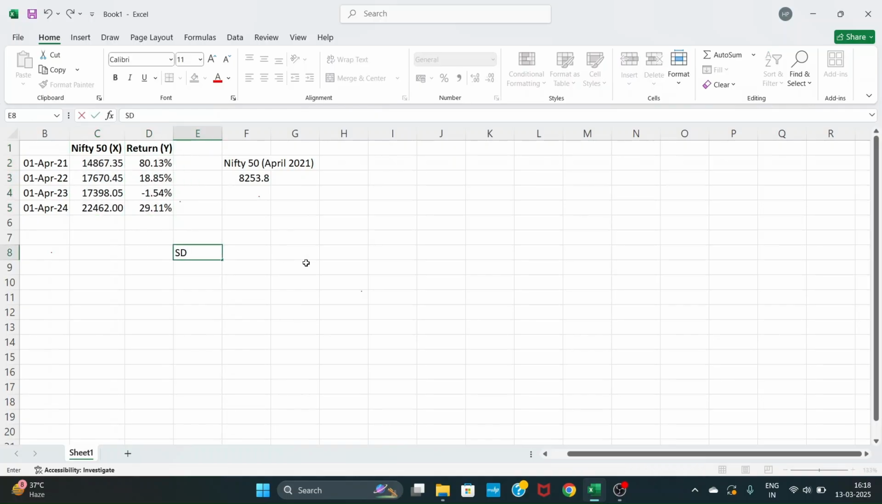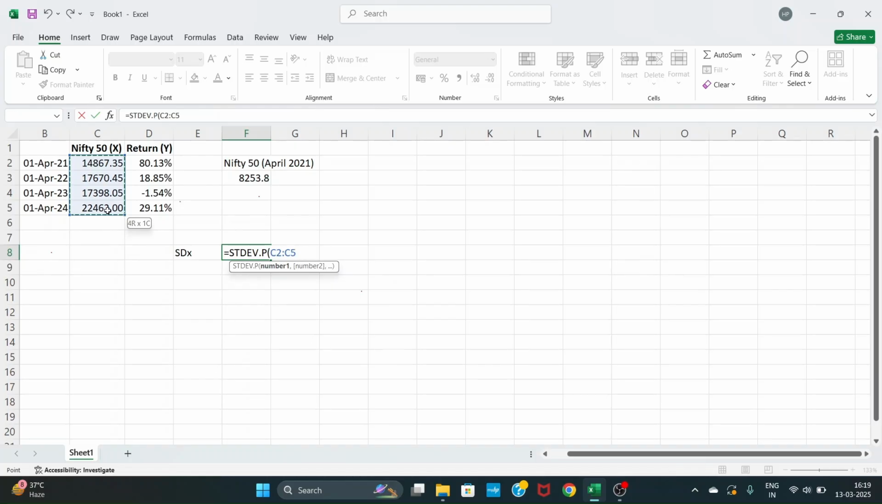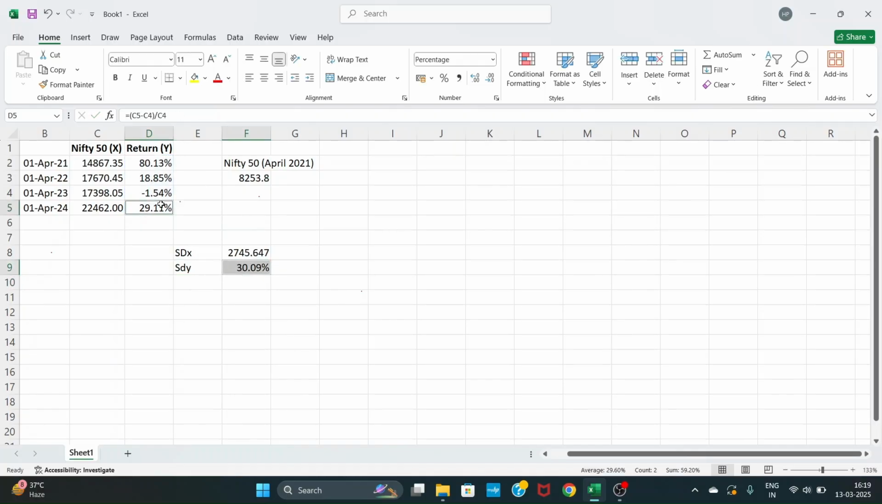So now take standard deviation of X, which is standard deviation population. Here we use the standard deviation population. What is population and what is sample, we will discuss in our later videos. So now take the standard deviation, and similarly in Y column also standard deviation of returns. Here you can see the standard deviation of return is 30.09%. So what does this 30.09% imply?